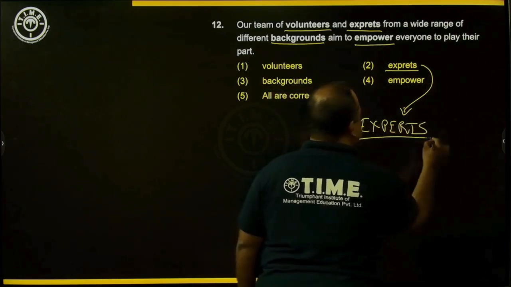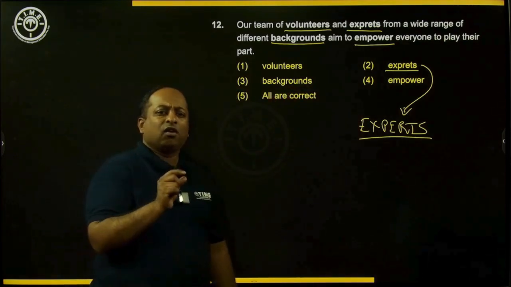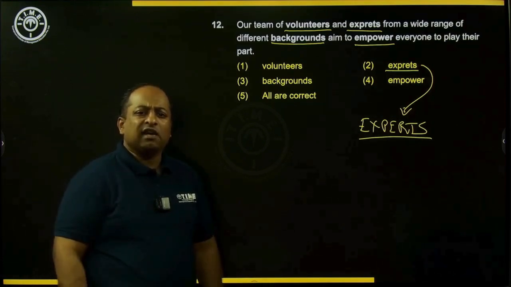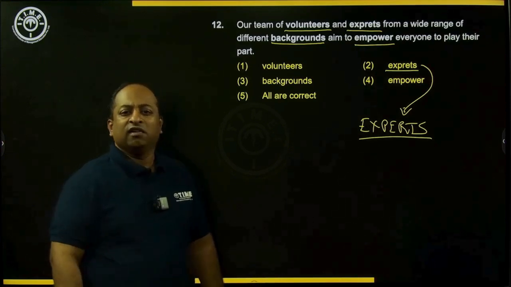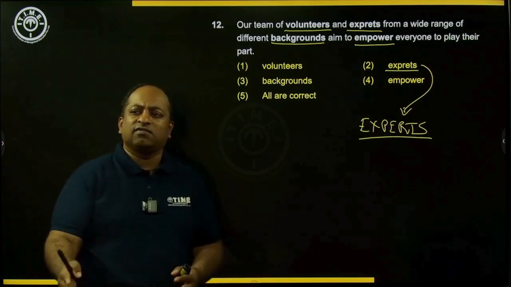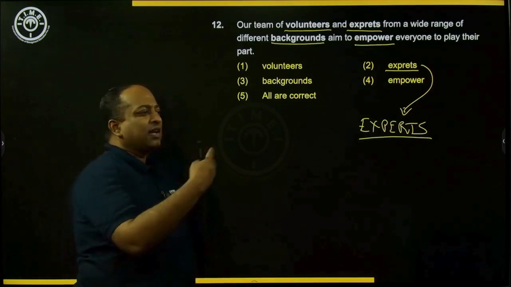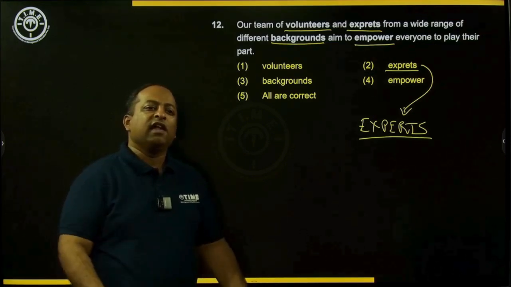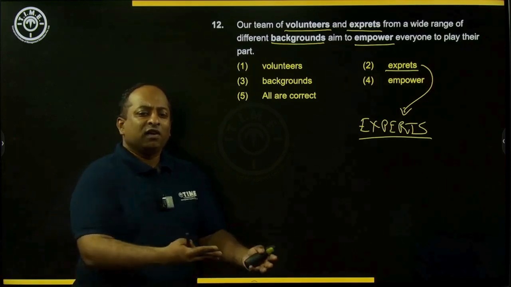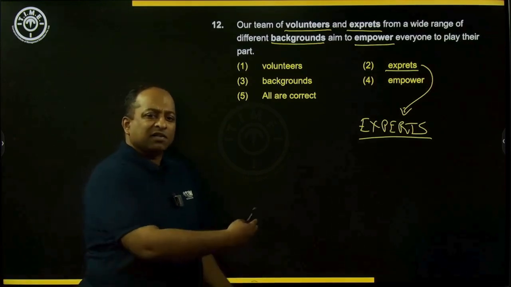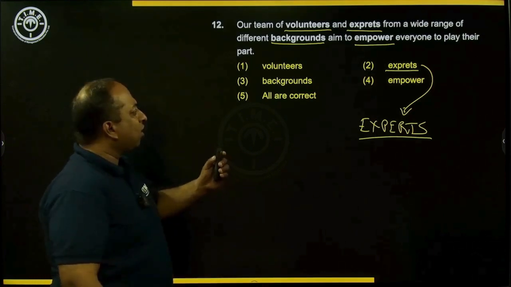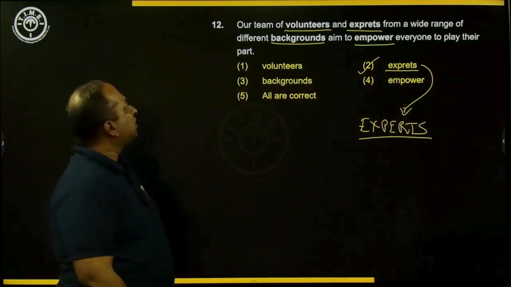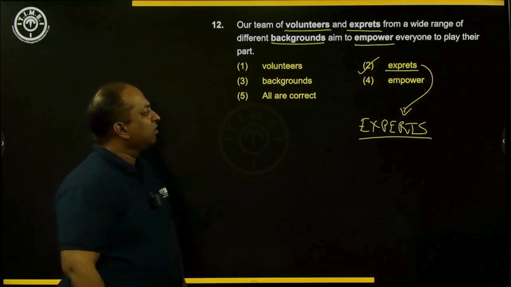Experts are people who have deep skill or knowledge in a particular field. For example, if you are a professor of physics, you are an expert in the area of physics. People who are at the level of a chief financial officer in a large multinational organization will have an expertise in the area of finance and accounts. So they are experts at finance. So the option here is option 2. This is the wrongly spelt word, experts. So for question number 12, the answer is option 2.